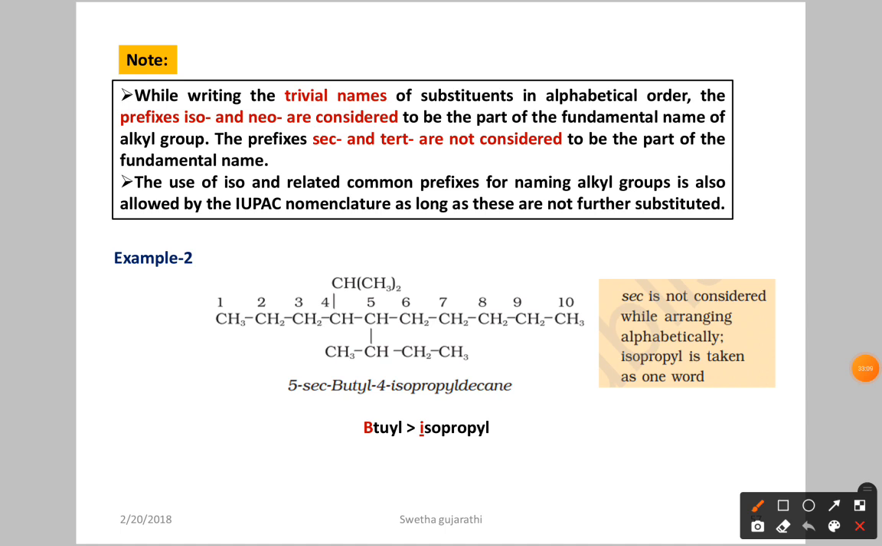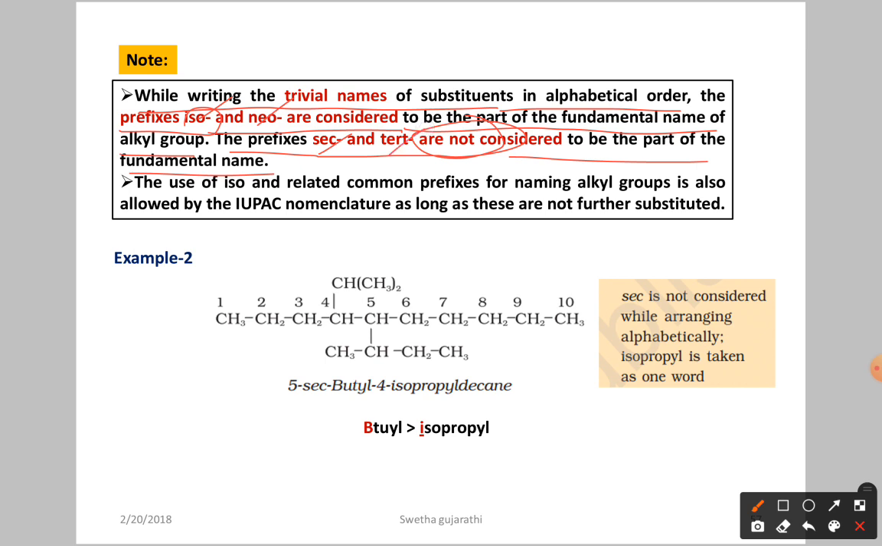Here we have one note. What does the note mean? While writing the trivial names of substituents in alphabetical order, the prefixes iso and neo are considered to be part of the fundamental name of the alkyl group, but the prefixes secondary and tertiary are not considered part of the fundamental names. Just now we said we are going to take the alphabetical order. In that you are going to consider iso and neo, but not secondary and tertiary.